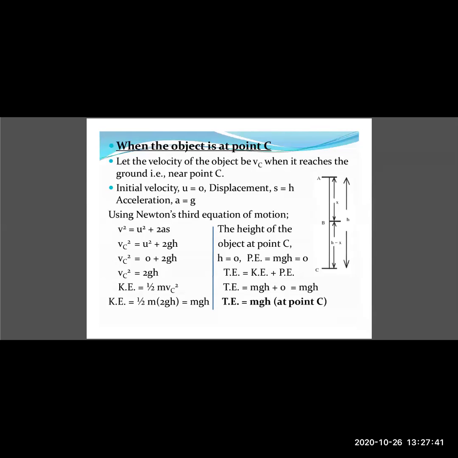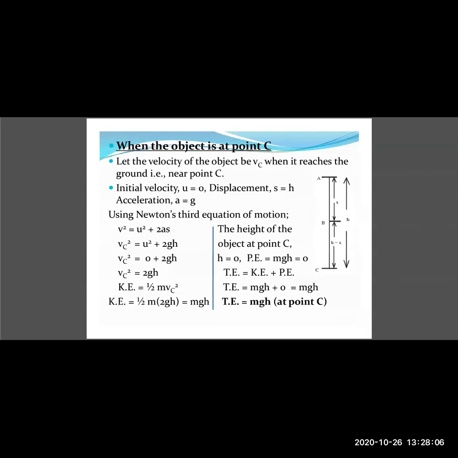Again, using Newton's third equation of motion, v square equals u square plus 2as. The velocity v at point C we have assumed to be vc, initial velocity u is 0, acceleration a is g, and the displacement s is h.